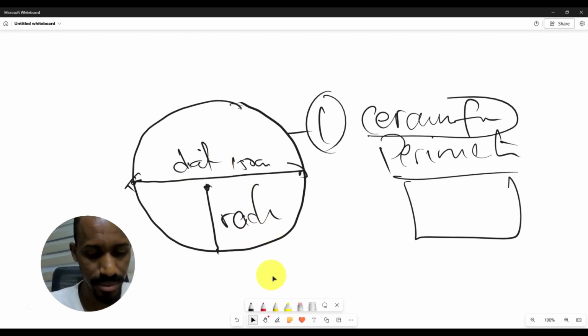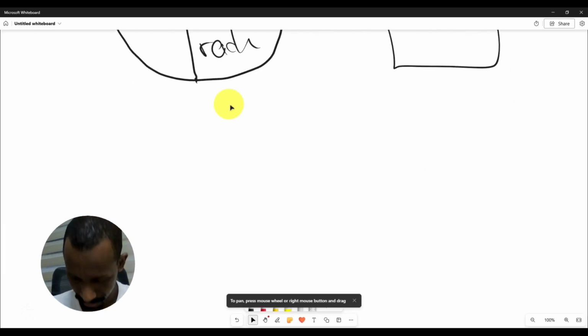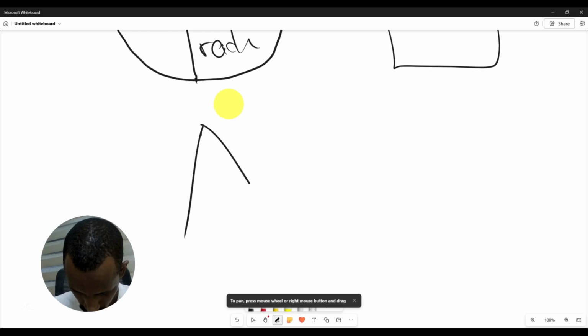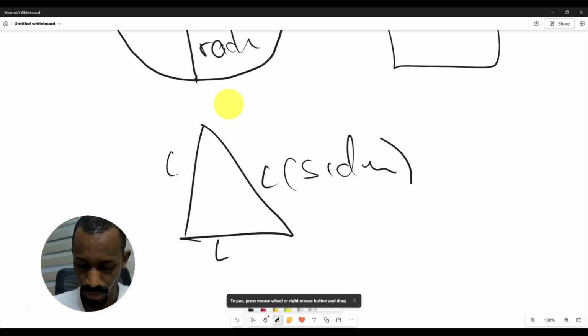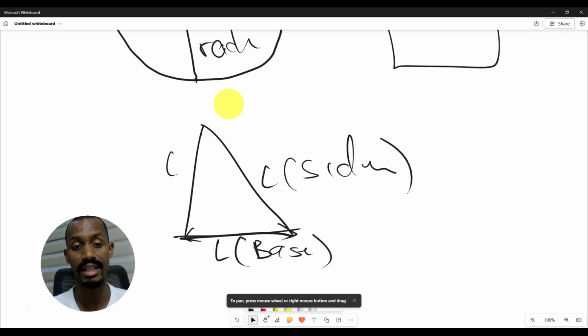Like other shapes, let's say a triangle. A triangle has a length here, a length here, a length here, and these lengths are called differently. You see this side, this one is called the sides. This length here, from here to here, is called the what? It's called the base. Remember, everything is length, as long as it is from one point to another, it becomes length.